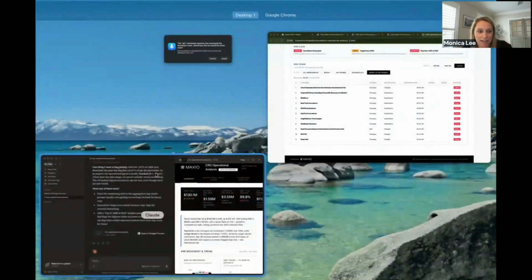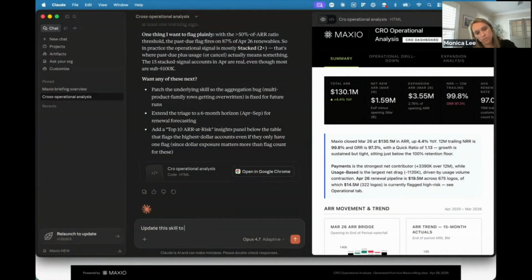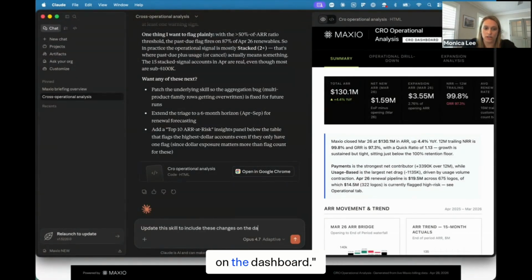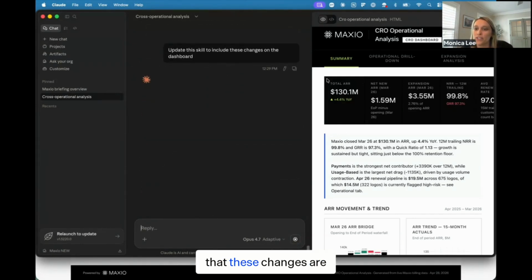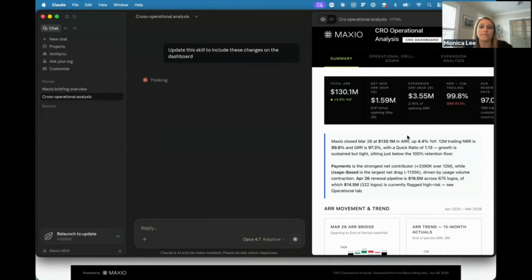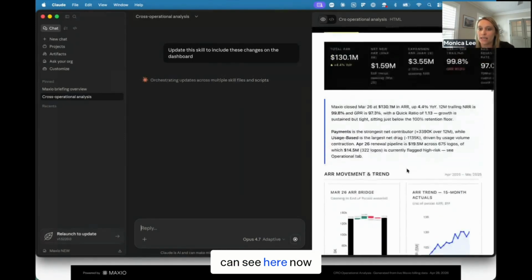If I go back to chat, I might want to say, update this skill to include these changes on the dashboard. We want to make sure that these changes are saved as part of this skill now. So it's going to go ahead and do that. What I'm also then going to ask it is to draft a Slack message for me to send to my management team, because I want to know, of those top 20 at-risk accounts that I can see here now.